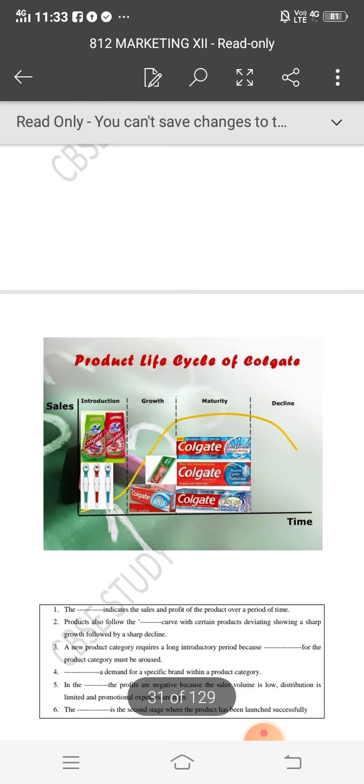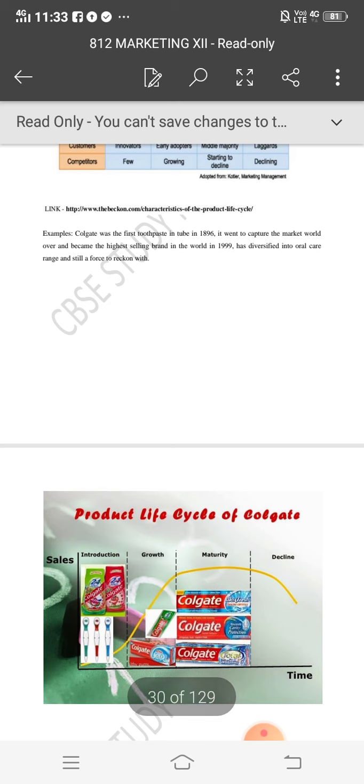Here we can see the diagram of the example. Product life cycle of Colgate: on the x-axis we have drawn time, on the y-axis we have drawn sales. It is the same curve which I had already drawn and discussed in the curve of PLC. A similar curve is there, but the example is of Colgate. So this is the product life cycle of Colgate.